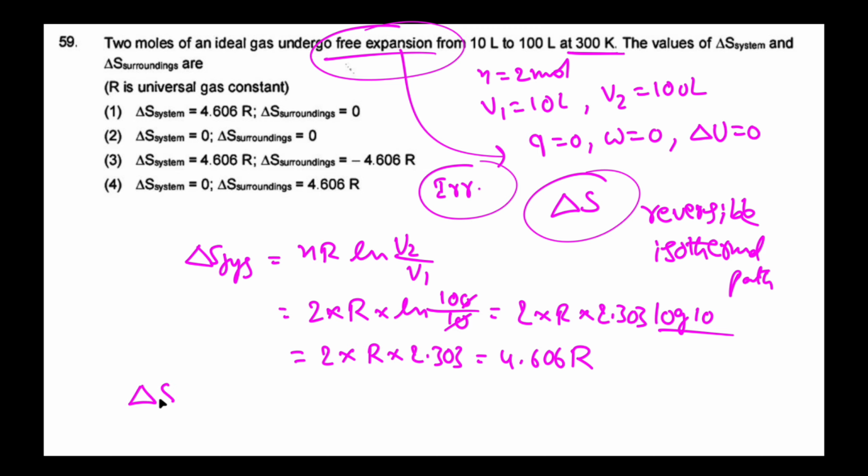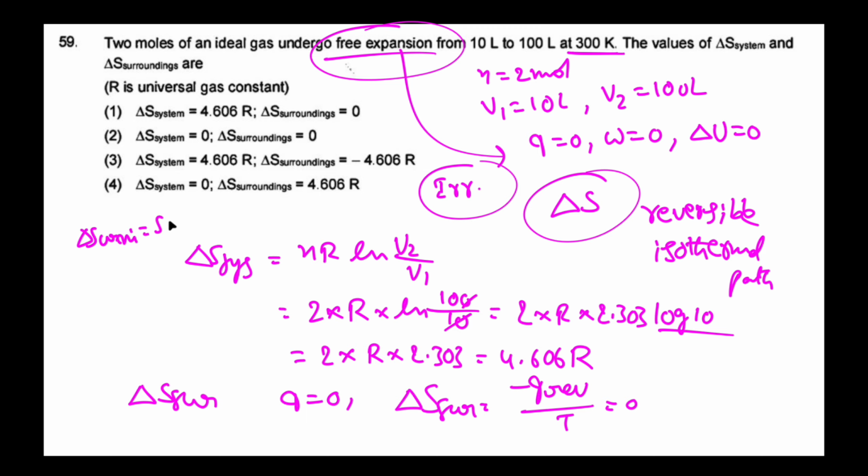But in free expansion, for delta S surrounding, no heat will be exchanged between system and surrounding. Q is equal to 0. So delta S surrounding is equal to minus Q reverse by T, which is equal to 0. So here delta S universe is equal to delta S system plus delta S surrounding. The value is equal to 4.606 R because delta S surrounding is 0. So the correct option is option 1.